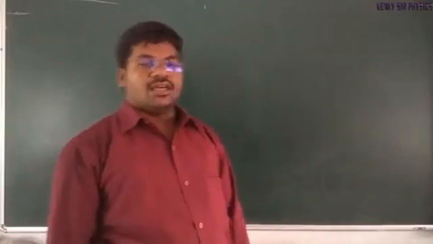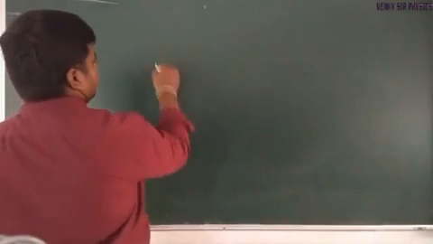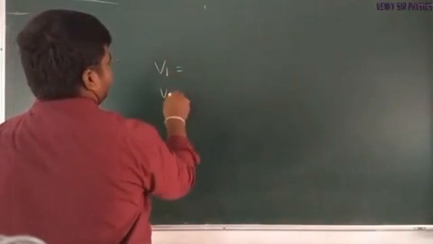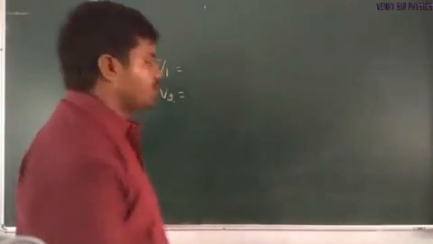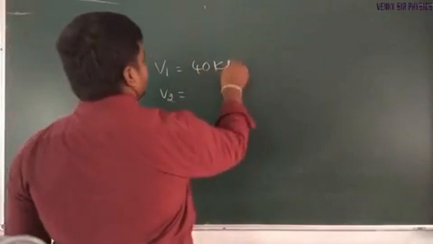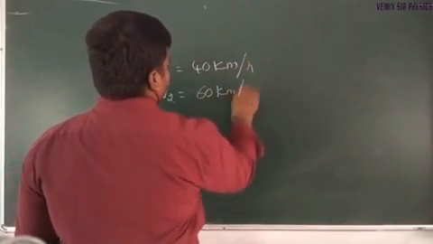Here two velocities or two speeds are given: v1 is equal to 40 kilometer per hour and v2 is equal to 60 kilometer per hour.